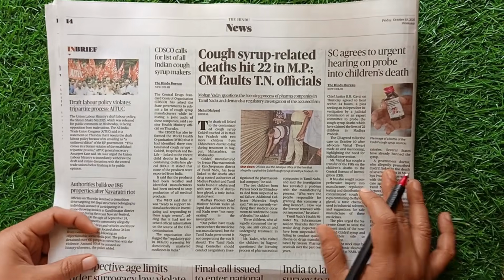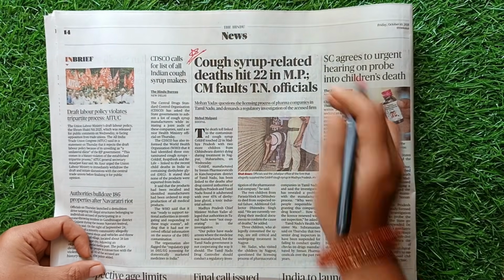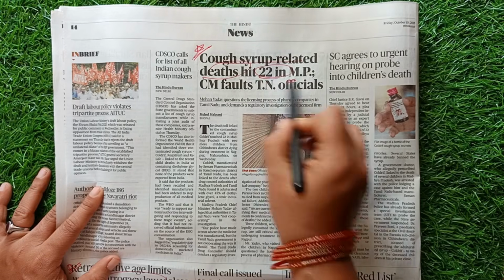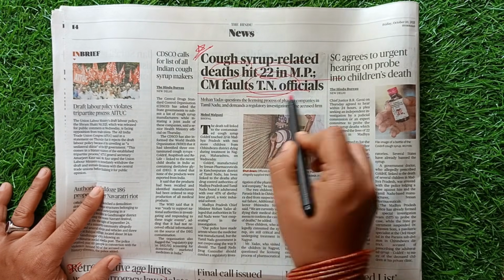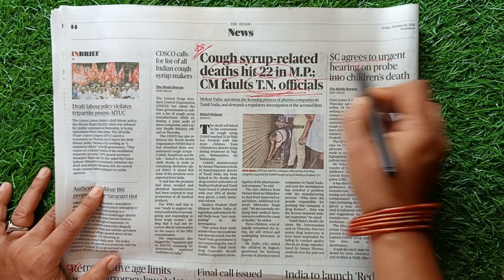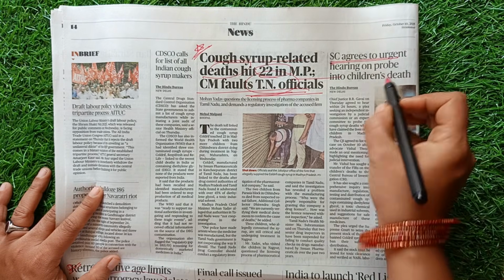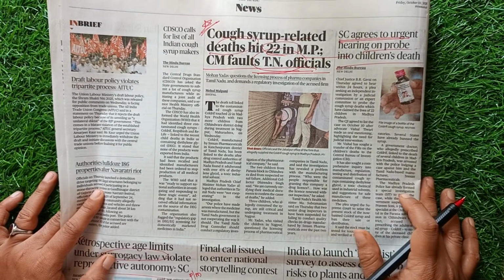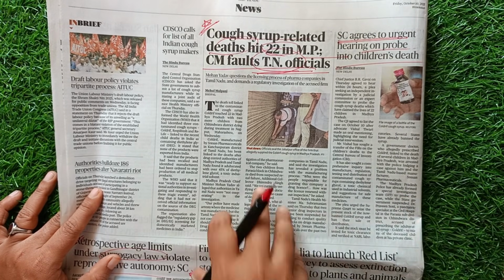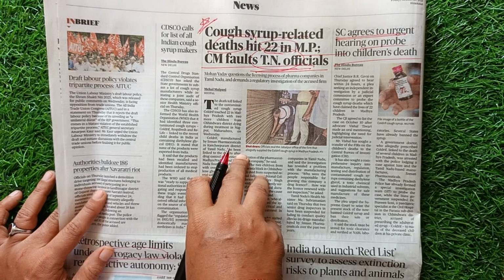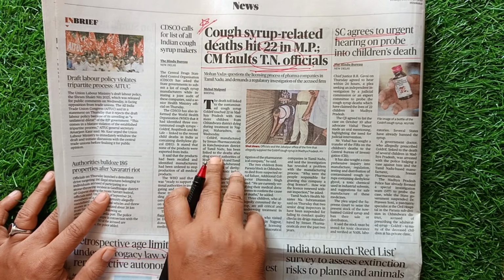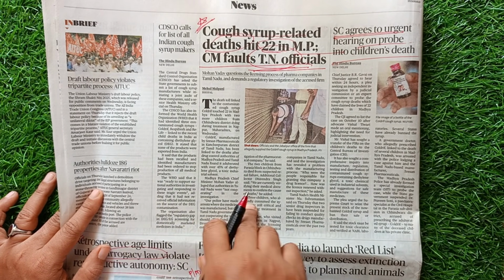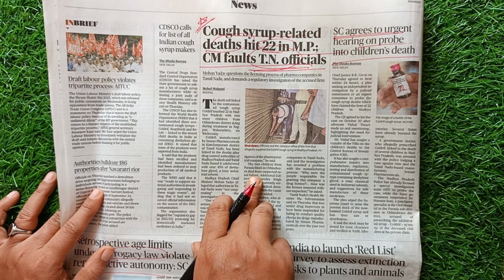And this is one more important article from today's newspaper, and a most unfortunate incident. Cough syrup related deaths hit 22 in Madhya Pradesh. CM falls, Tamil Nadu officials. Supreme Court agrees to urgent hearing on probe into children's deaths. So Chief Justice B.R. Gavai on Thursday agreed to hear within 24 hours a plea seeking an independent investigation by a Judicial Commission to probe these cough syrup deaths,